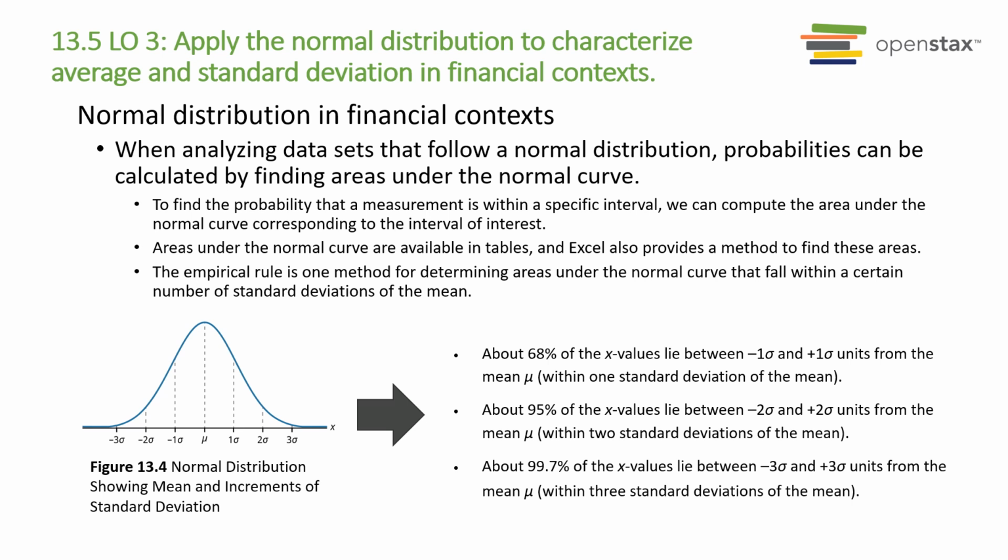Areas under the normal curve are available in tables, and Excel also provides a method to find these areas. The empirical rule is one method for determining areas under the normal curve that fall within a certain number of standard deviations of the mean. Plus or minus one standard deviation is 68%, plus or minus two standard deviations is 95%, and plus or minus three standard deviations is virtually the entire distribution at approximately 99.7%.